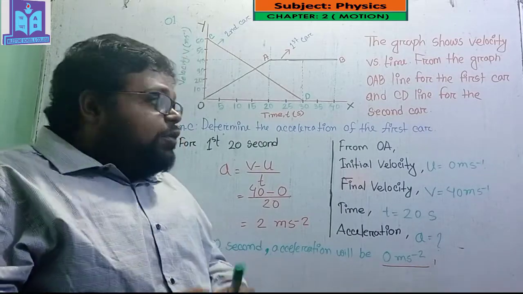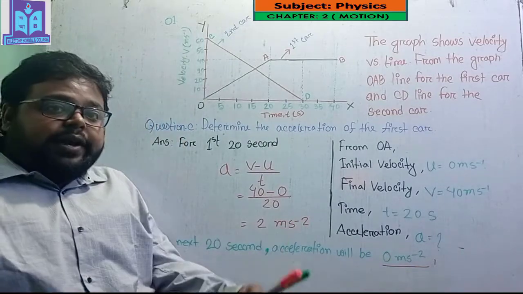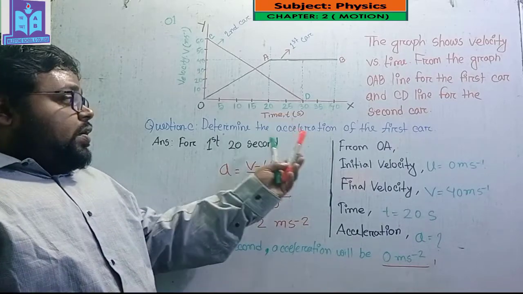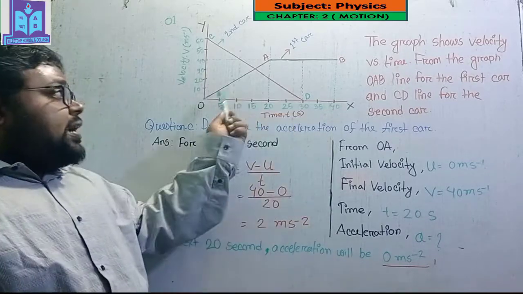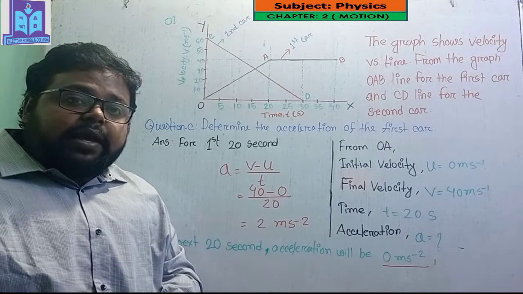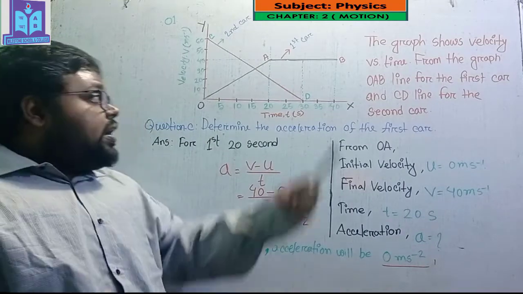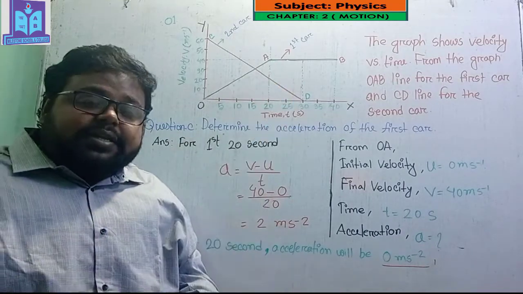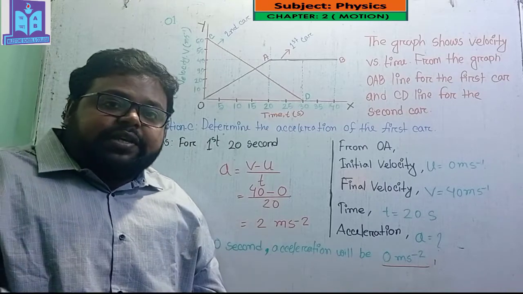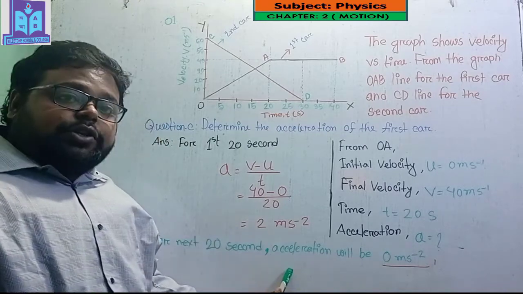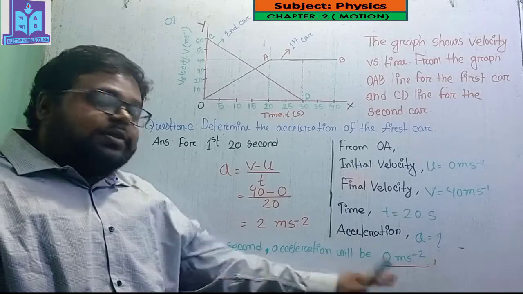I hope you understand how we can find the acceleration of the first car for the different slopes. And you have to remember that if any object is traveling with a uniform velocity, then the acceleration of that object will be 0.